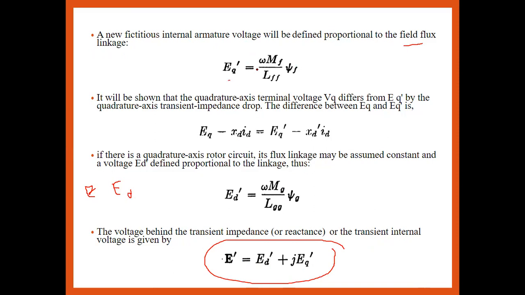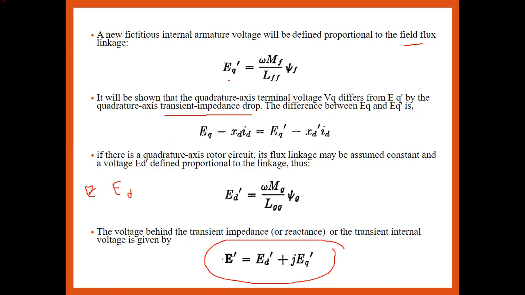So EQ dash is nothing but omega MF upon LFF. LFF is the self inductance, and MF is the mutual field inductance, and this is nothing but the flux linkage, that is psi F. It is directly proportional to the flux linkage. It is shown that the quadrature axis terminal voltage VQ generally differs from the EQ dash by the quadrature axis transient impedance drop. It means the transient impedance drop plays a very important role while changing the system from the steady state to the transient state.